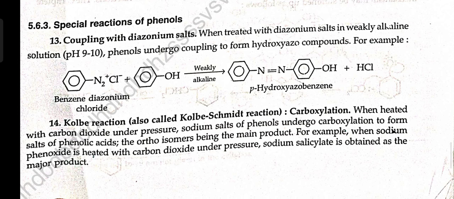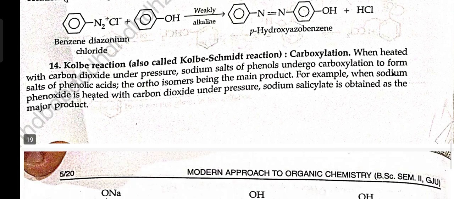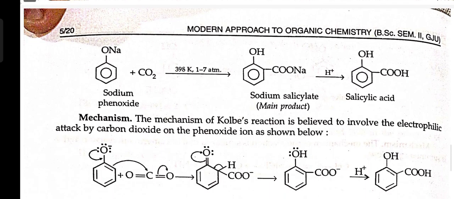Schmidt reaction, called carboxylation. When heated with carbon dioxide under pressure, the sodium salt of phenols undergoes carboxylation to form the salt of a phenolic acid, the ortho isomer being the main product. For example, when sodium phenoxide is heated with carbon dioxide under pressure, sodium salicylate is obtained as a major product. Mechanism. The mechanism of the Kolbe reaction is believed to involve the electrophilic attack of carbon dioxide on the phenoxide ion